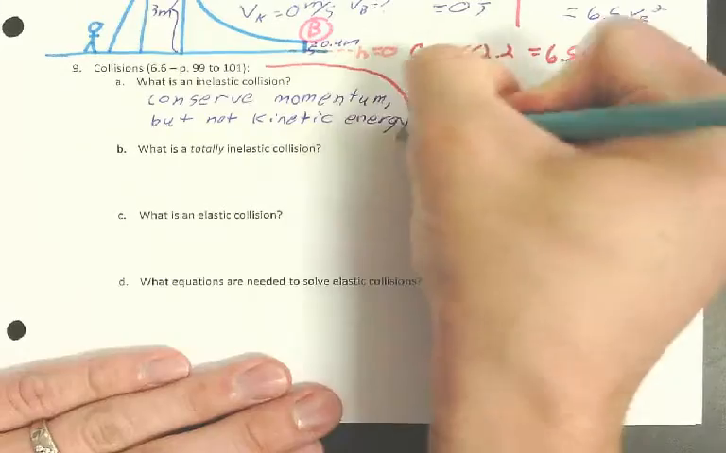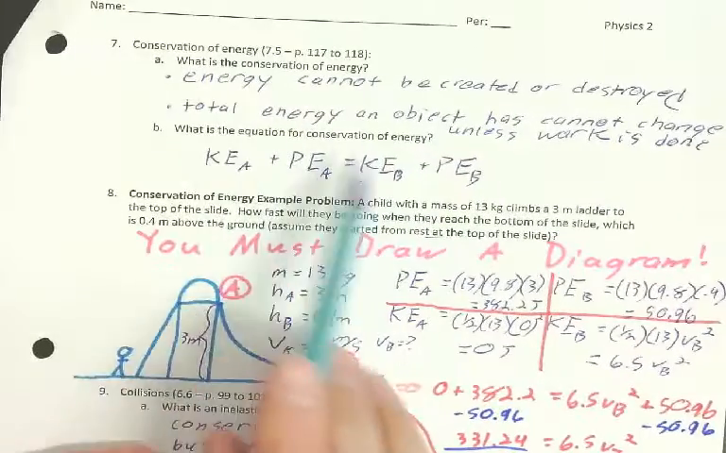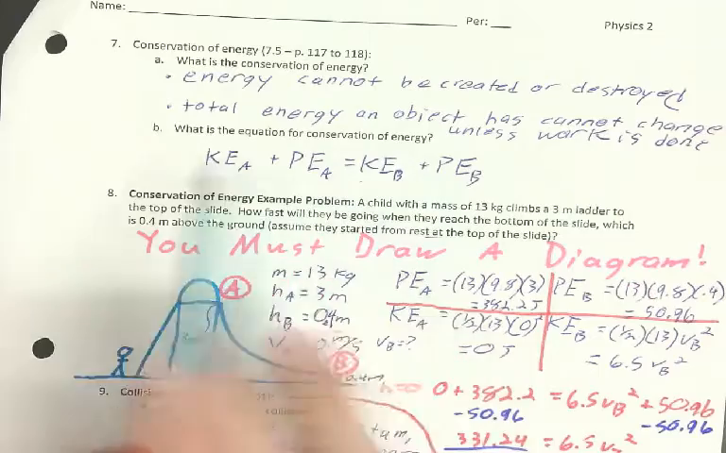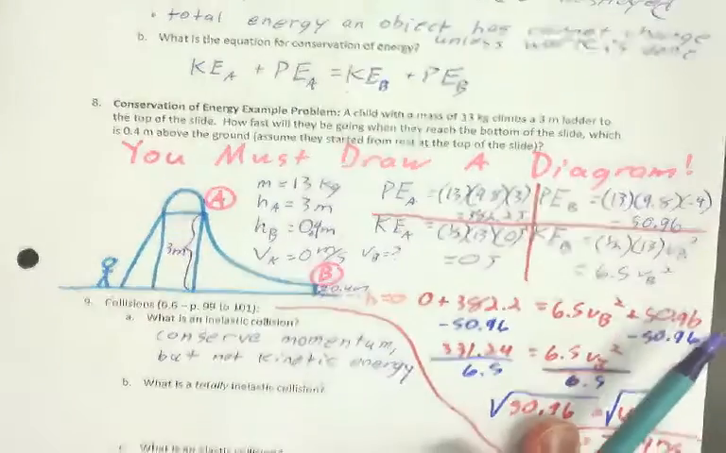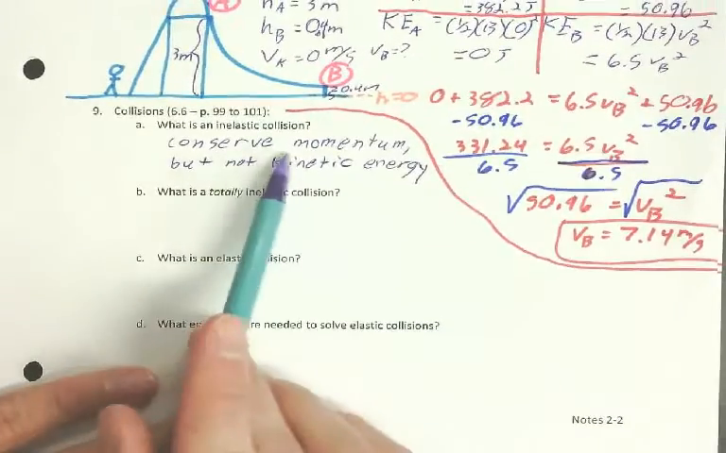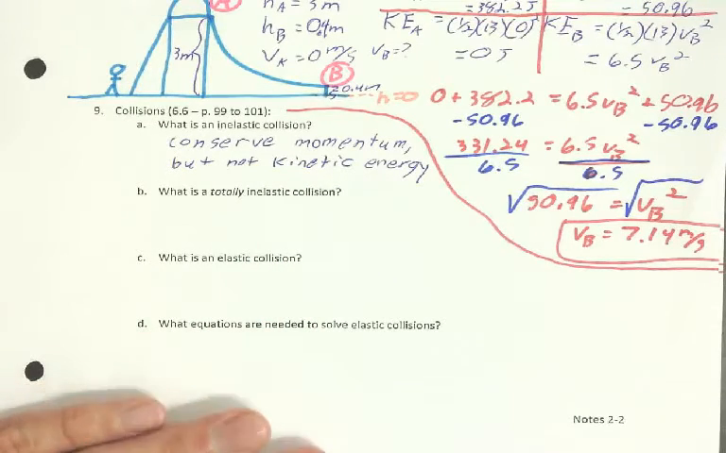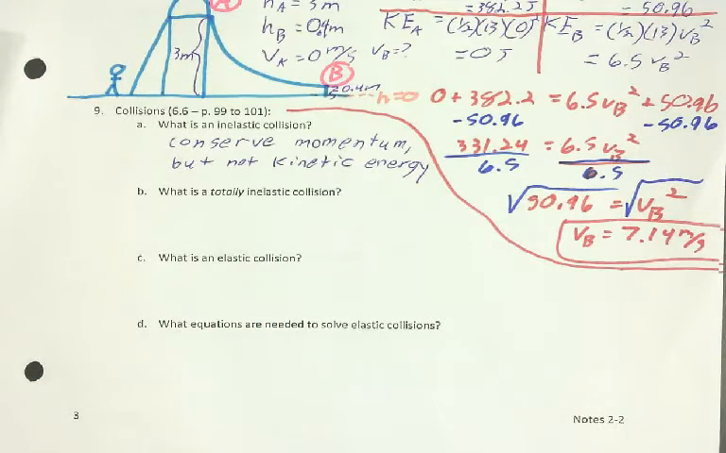Now, I know what you're saying to yourself. You're saying, Mr. B, you just literally said energy can't be created or destroyed. Total energy cannot change. And you're like, Mr. B, you just said that it doesn't conserve kinetic energy. Okay, it's fine to not conserve kinetic energy. It still conserves energy, just not kinetic energy. Okay? So that's what an inelastic collision is.